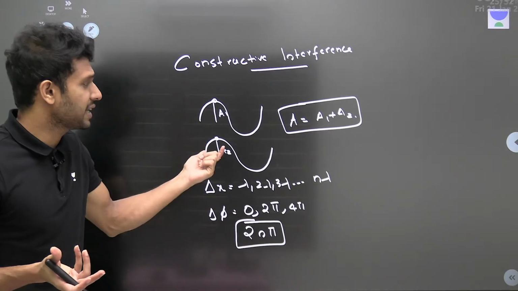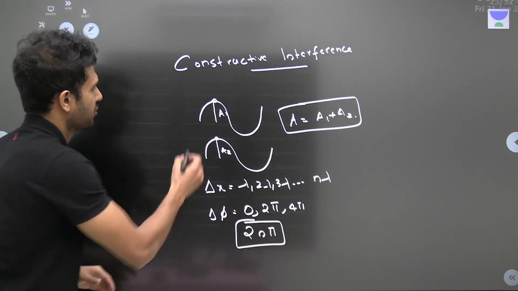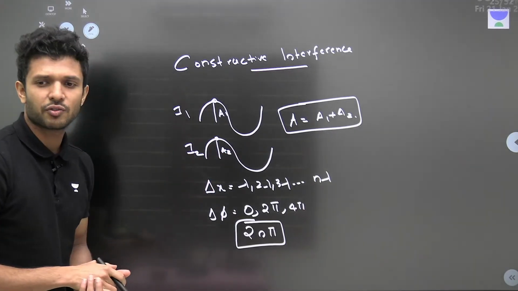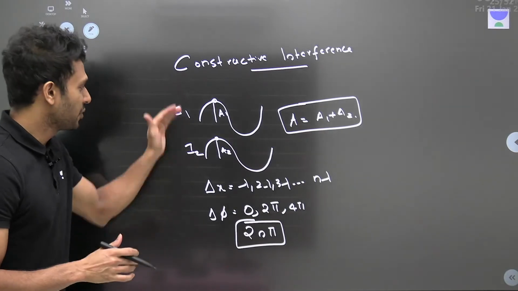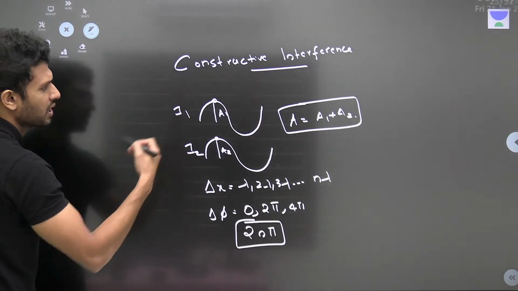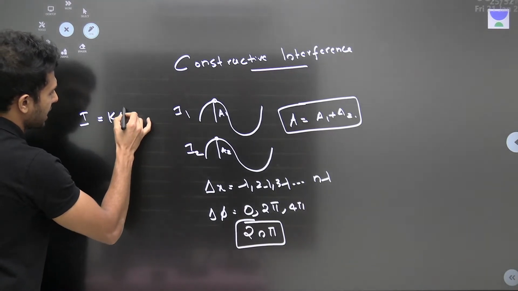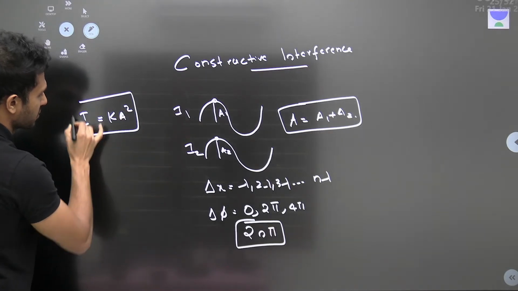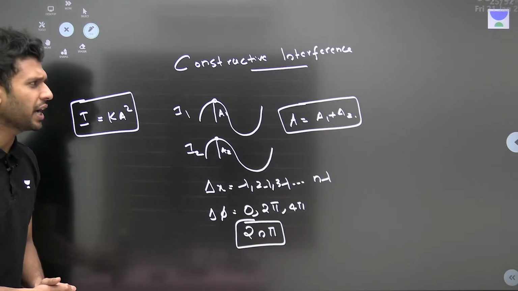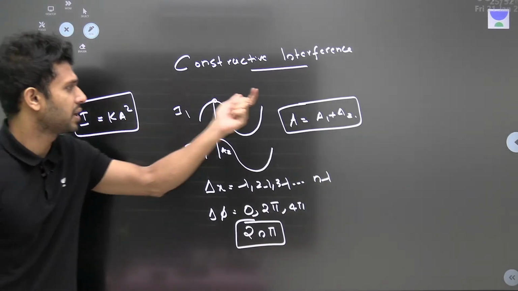What will happen to the brightness of the light after constructive interference? The first one has an intensity of I1, the second one has an intensity of I2. How much will it become? Before giving you this, I'll give you a small relationship between amplitude and intensity: I is equal to K times the square of the amplitude. This is very important. Intensity is proportional to the square of the amplitude. Once again, intensity is the square of the amplitude.